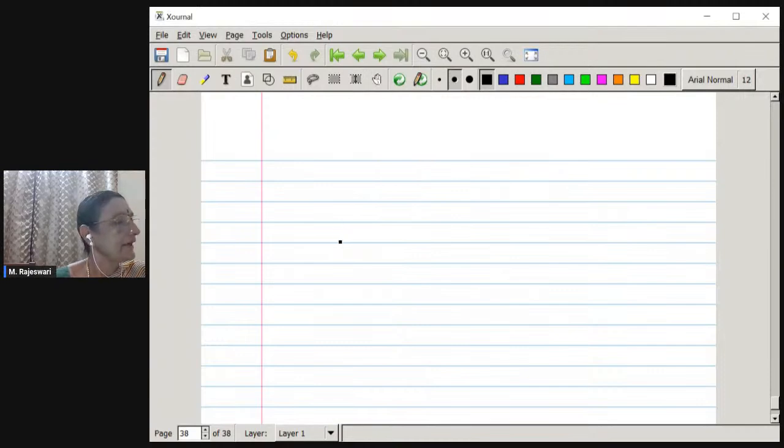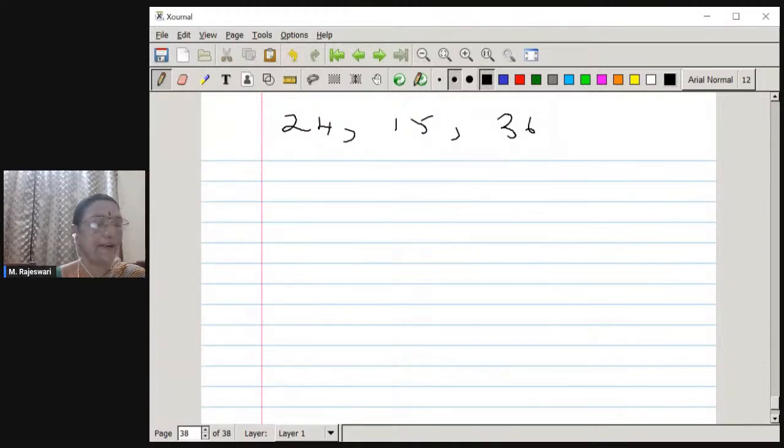Here it is. Find the greatest number consisting of 6 digits exactly divisible by 24, 15 and 36. So the number which is exactly divisible by 24, 15 and 36 is the LCM. And what is the LCM of these three numbers? You should first find it out. Can you just tell me?